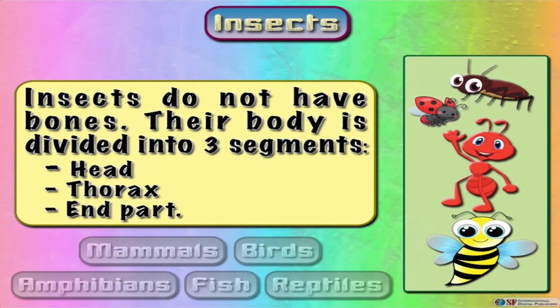Invertebrates, or insects, do not have bones. Usually their body is divided into 3 segments: head, thorax, and end part. Approximately 95% of all animals are invertebrates. Invertebrates do not have a backbone.